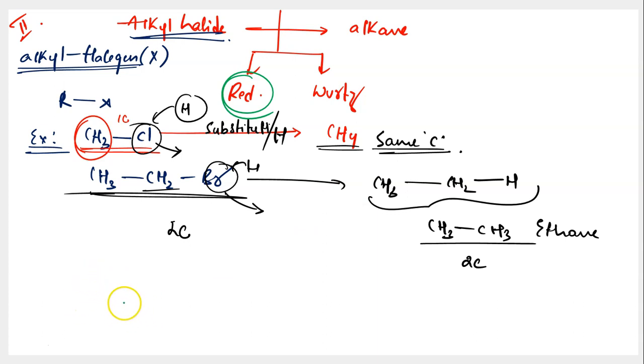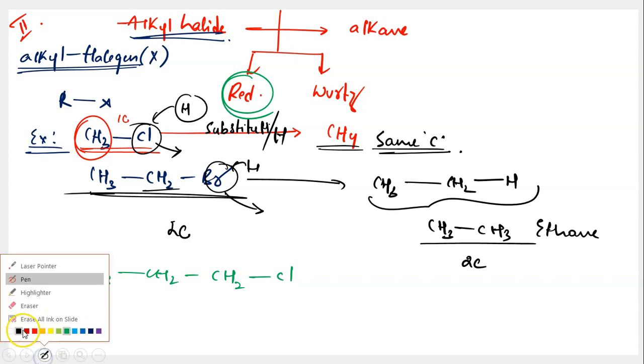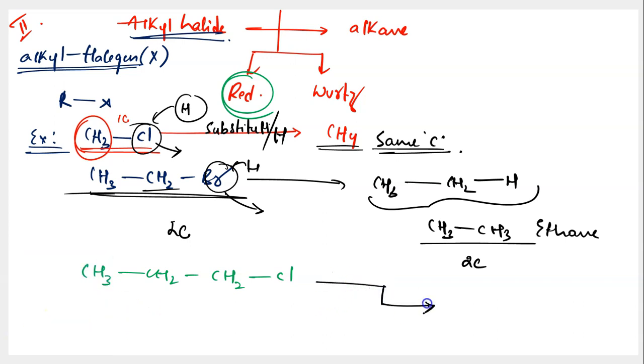Now you try one example to get this better. All right, so CH3, CH2, CH2, Cl. This is the molecule that you are having. I want you to conduct reduction of this alkyl halide, and I want you to write the possible product over here. Also tell me how many carbon atoms are there in the product. You don't need to tell me, in fact, you can write it in your notebook, try it out, pause the video and try it, and after that you self-evaluate when I write the answer.